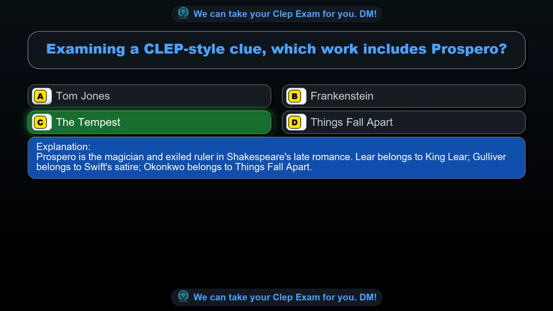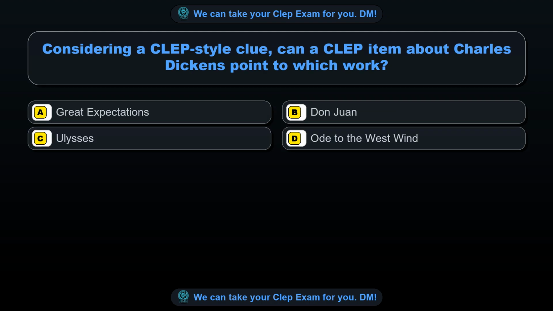Prospero is the magician and exiled ruler in Shakespeare's late romance. Lear belongs to King Lear, Gulliver belongs to Swift's satire, Okonkwo belongs to Things Fall Apart. Question 92.